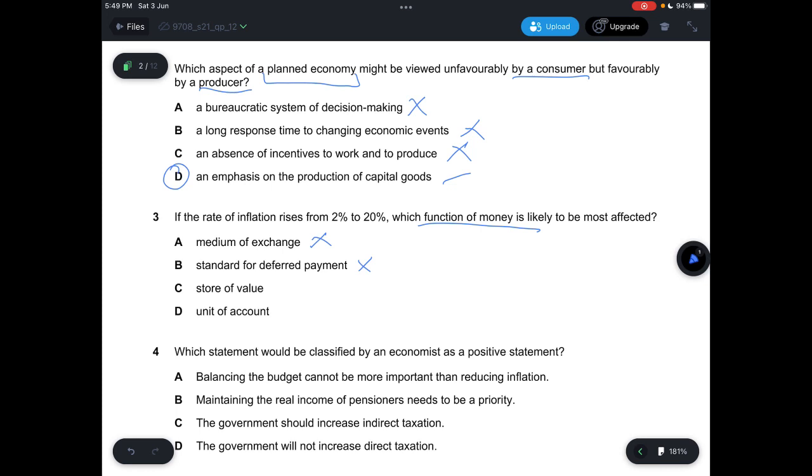And C, it says store of value. Yes, it would be affected because the value will decrease. And D, it says unit of account, which would not be really affected, so I'd say C.